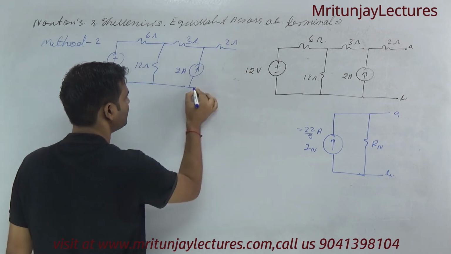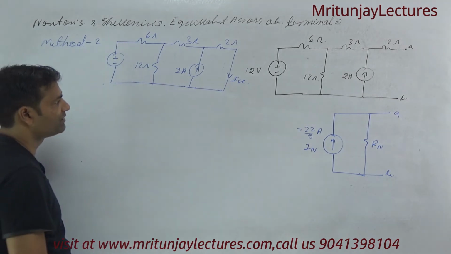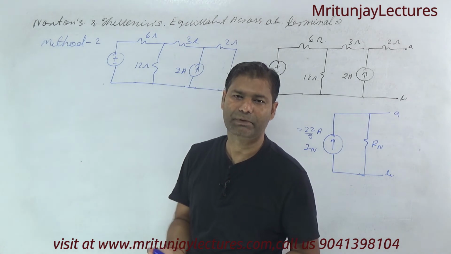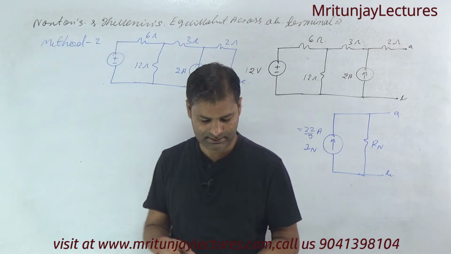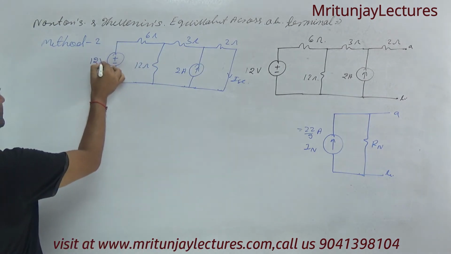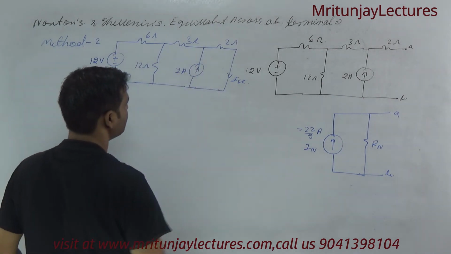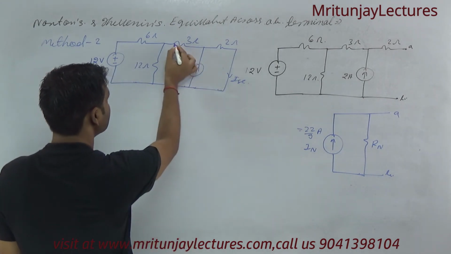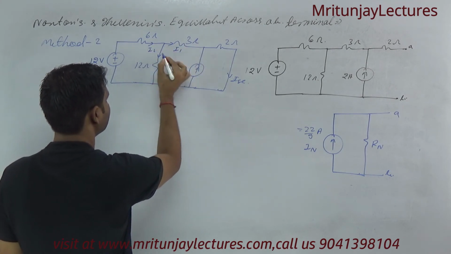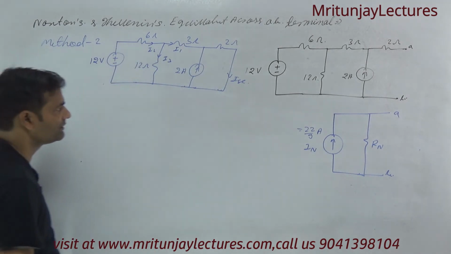That is 2 ohm and this one is ISC. Our motto is to determine ISC. You can do it with the help of mesh analysis or nodal analysis. And this one is 12 volt. Suppose that I1 current here, I2 current here, and here I3. Clear? We assume I1, I2, I3.